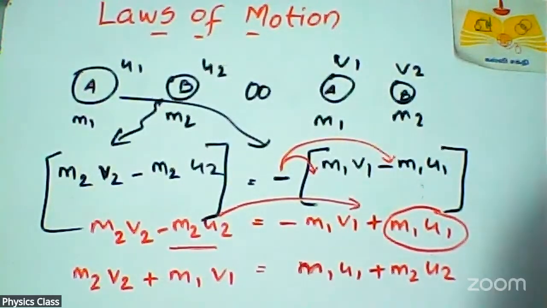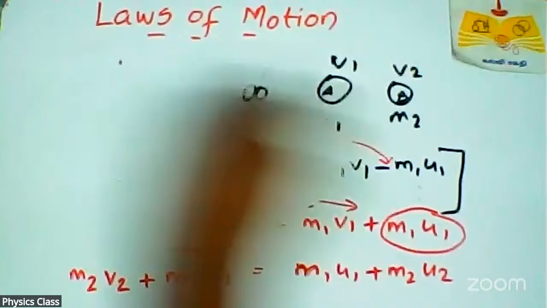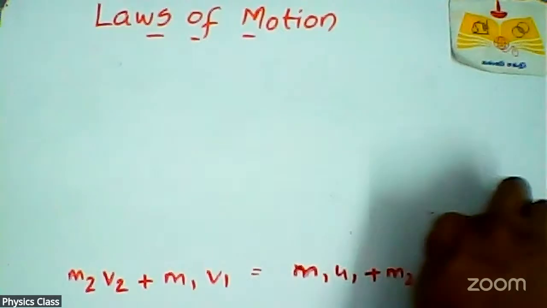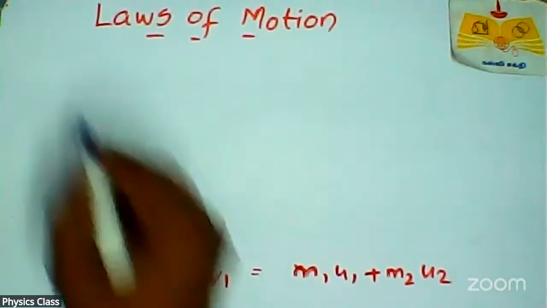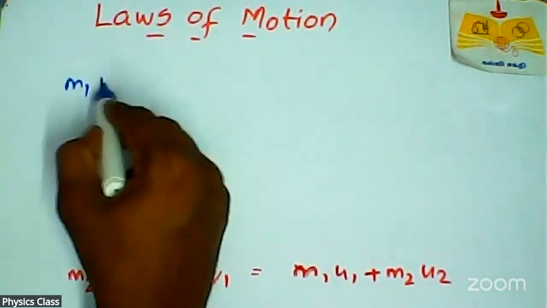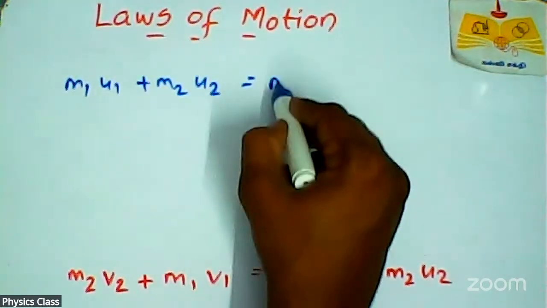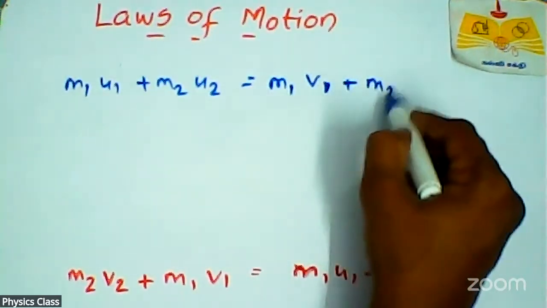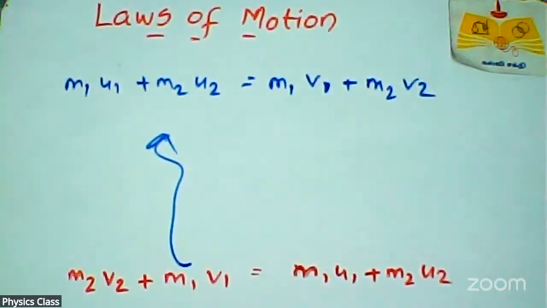So we can rearrange that equation in order: M1 U1, M2 U2, then M1 V1, M2 V2, because object one is always first in order. So we can rearrange this equation like this. Already you know that.